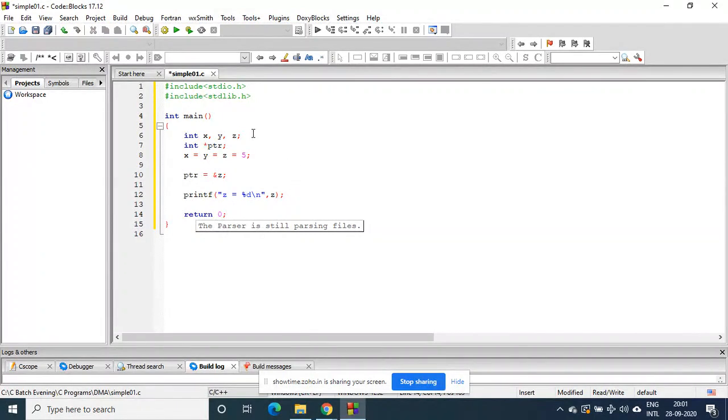I told you in the last chapter on storage classes, X, Y, Z and PTR will all be stored on the stack.